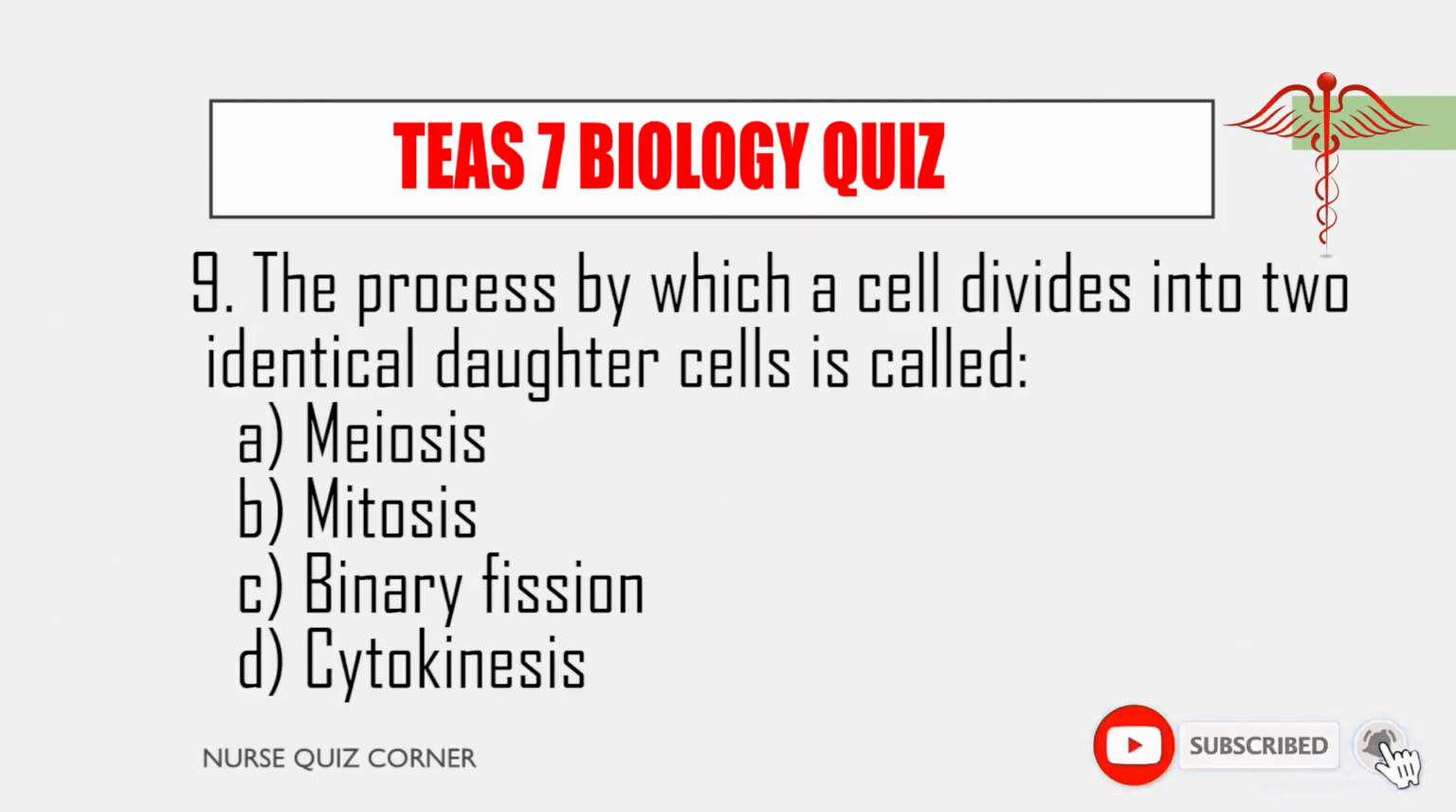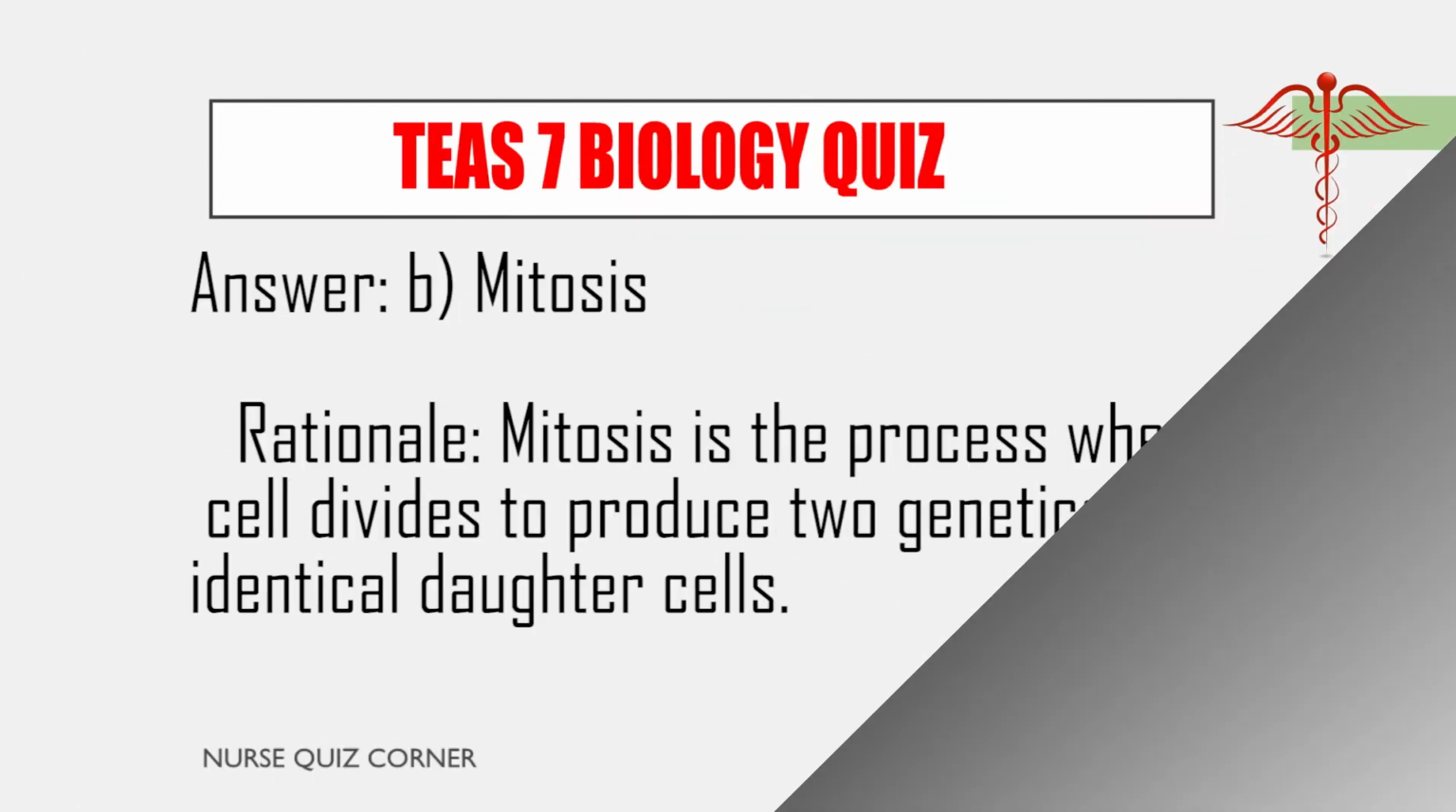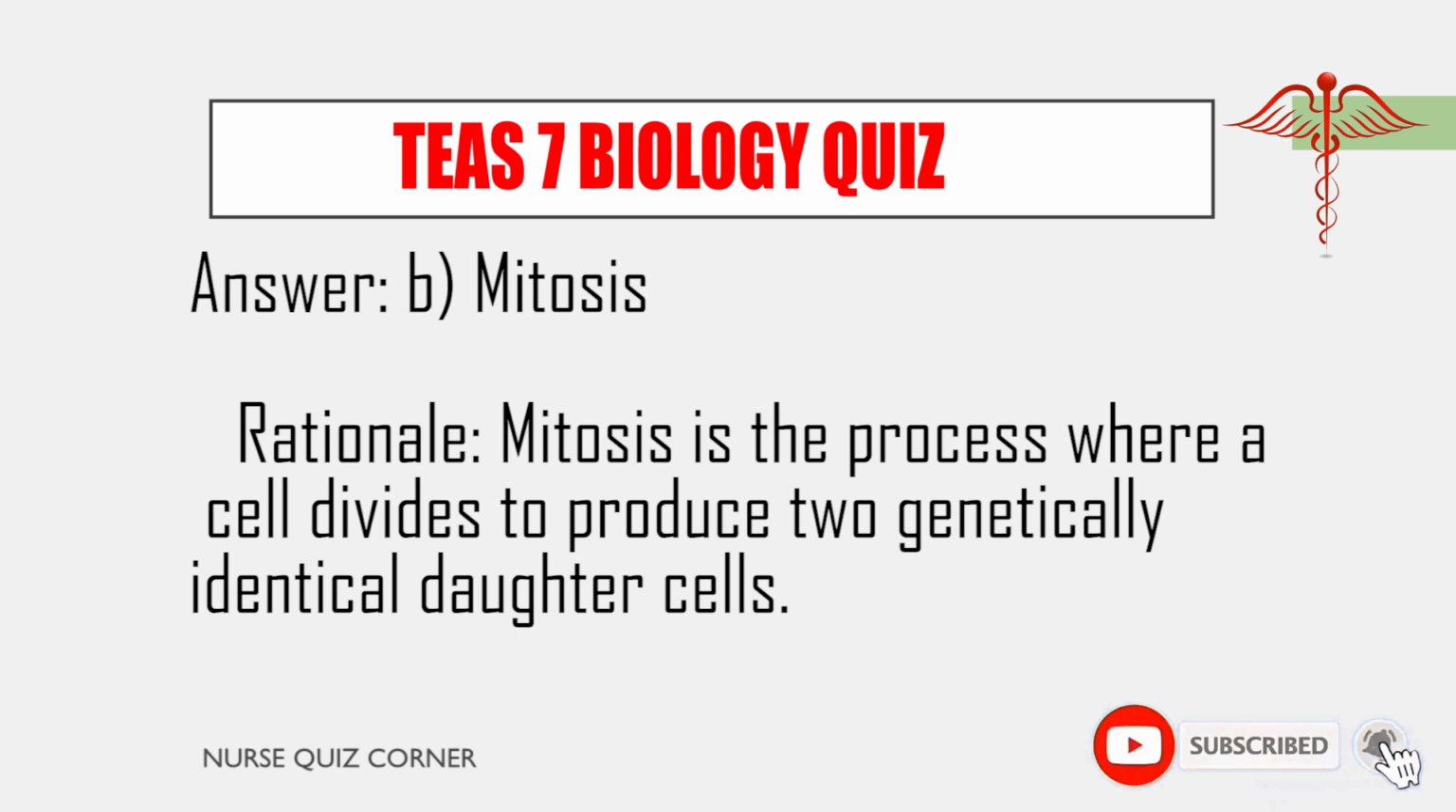9. The process by which a cell divides into two identical daughter cells is called: A. Meiosis. B. Mitosis. C. Binary fission. D. Cytokinesis. Answer B. Mitosis. Rationale. Mitosis is the process where a cell divides to produce two genetically identical daughter cells.